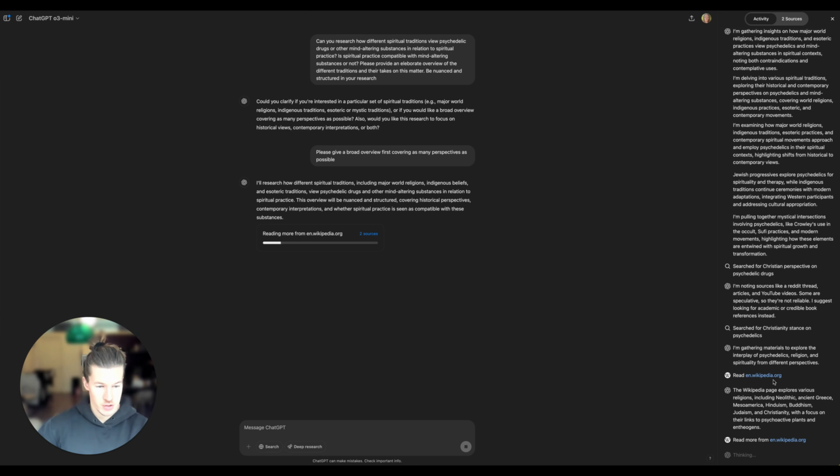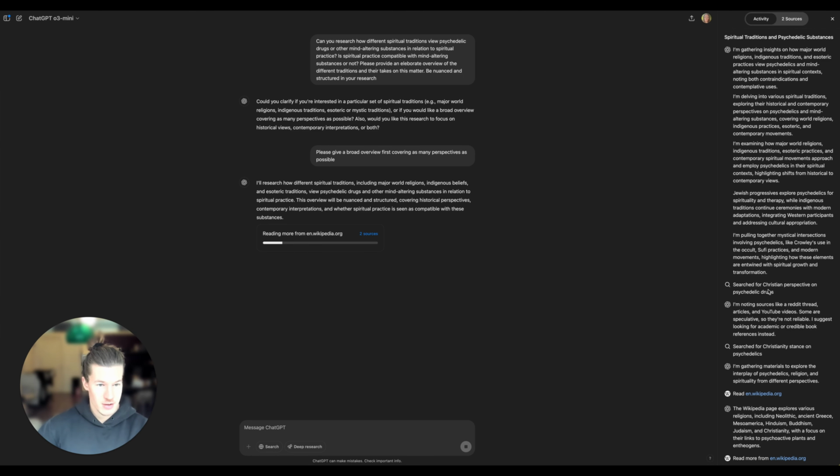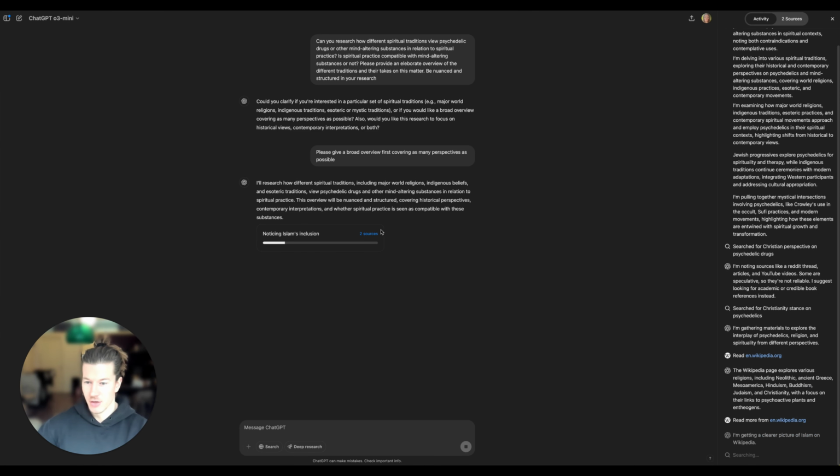Okay, so you see it's reasoning, its thought process on the right side here, which is pretty cool. Also the sources. It's gathering materials from Wikipedia, it looks like. It searched Christian perspectives on psychedelic drugs. Interesting. And in the meantime, you also see the bar being loaded, so it kind of gives you an idea on how far it is. And I see now it's researching Islam. So that's also quite cool.